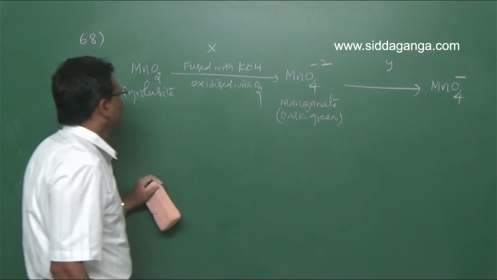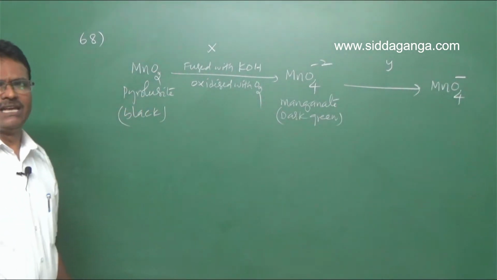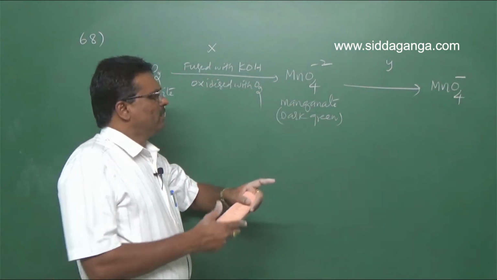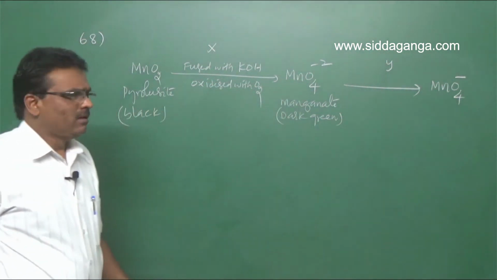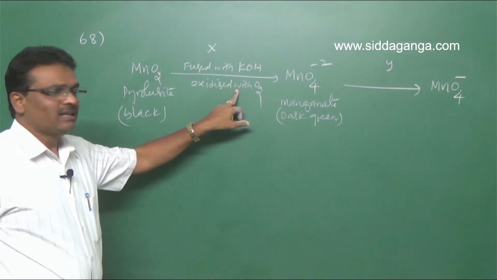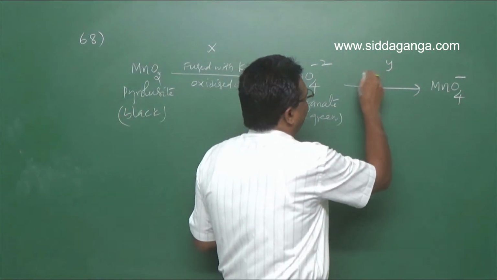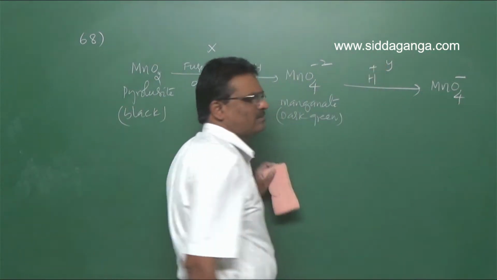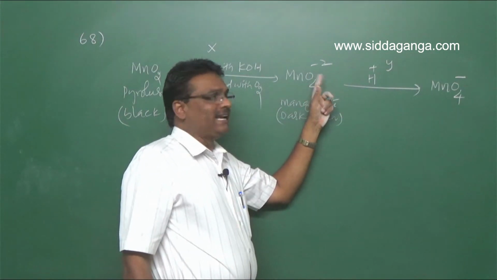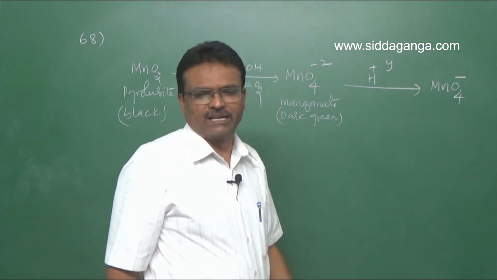Manganese dioxide is black in color. Manganate is green in color. So manganate is obtained by the fusion of manganese dioxide with potassium hydroxide in the presence of oxygen. Then this manganate is treated with an acid, H+. In an acid medium, manganate undergoes a disproportionation reaction to form permanganate.